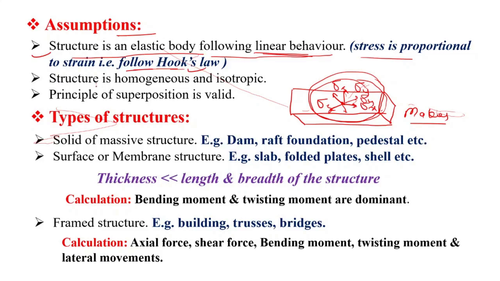Now the second is that the structure is homogeneous and isotropic. So what do we mean by homogeneous and isotropic? In an upcoming video I will discuss the details of homogeneous and isotropic, and I have also covered these things in strength of materials, so you can refer to that video. Now the third one, the principle of superposition is valid, right?